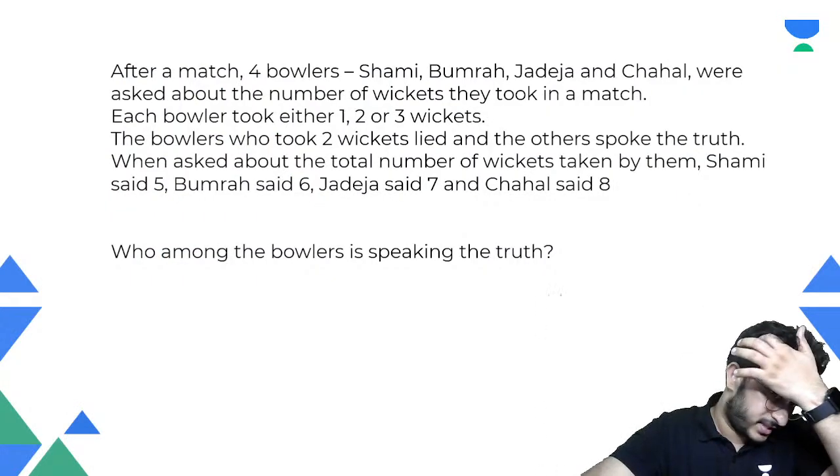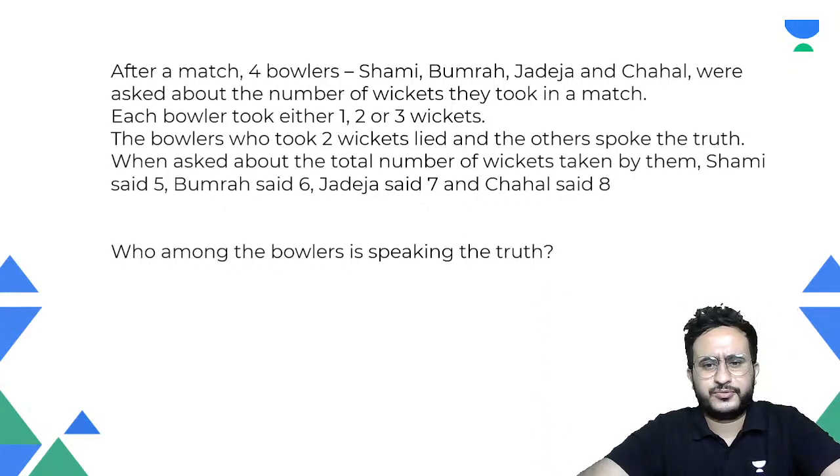All right, so let us start with the first question for the day. So India is doing good today. So it says that after a match, there are four bowlers, and they were asked about the number of wickets they took in a match. Each bowler took one, two, or three wickets. And it is known that if a bowler takes two wickets, that person will lie, and others will speak the truth. And each of them has given a different response about the number of wickets that they took in the match. So you have to tell who is speaking the truth out of these four bowlers.